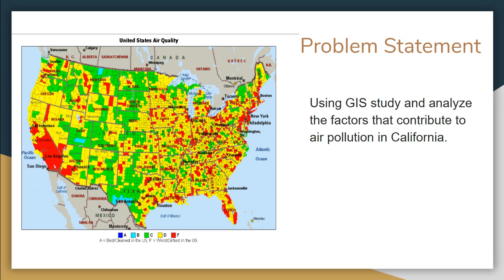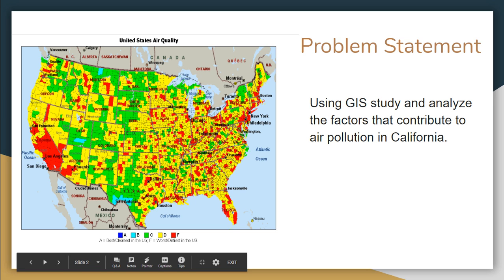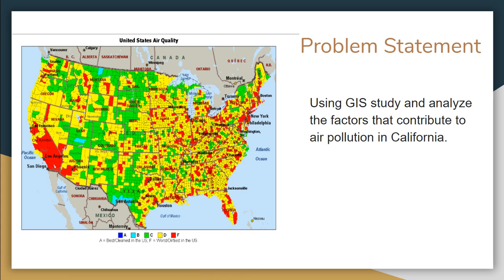I chose this state because, as can be seen in the map over here, the highest air pollution is in California due to bad air quality. According to a recent article published in USA Today, Los Angeles is the nation's smoggiest metro area. Also, 7 of the nation's top 10 smoggiest cities are in California.